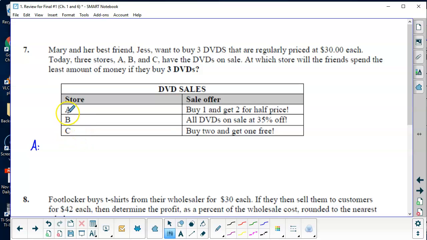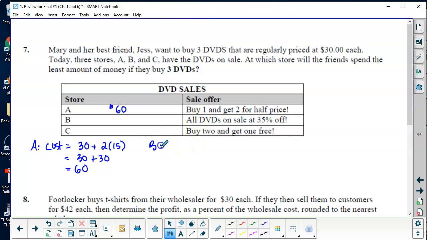So store A, you buy 1, so the cost here, buy 1, that will be $30, and get 2 for half price. So that would be plus 2 times 15, okay, because for sure she's buying 3. So that would be 30 plus 30 is $60. Okay, so this would be 60.